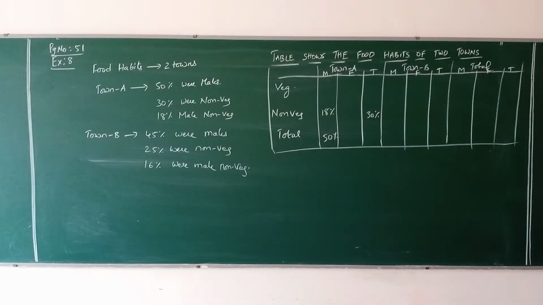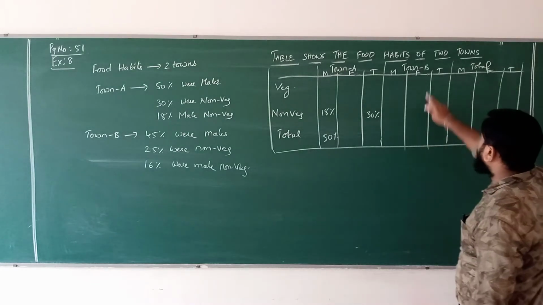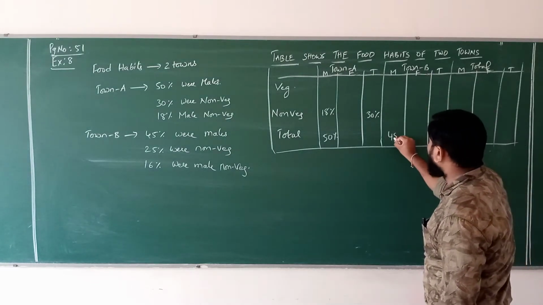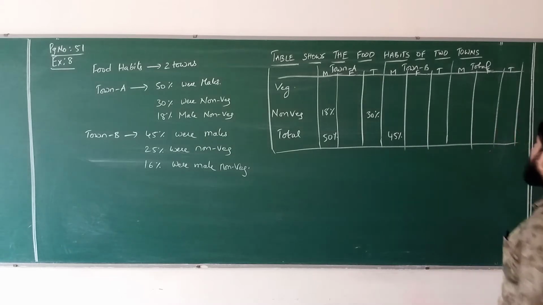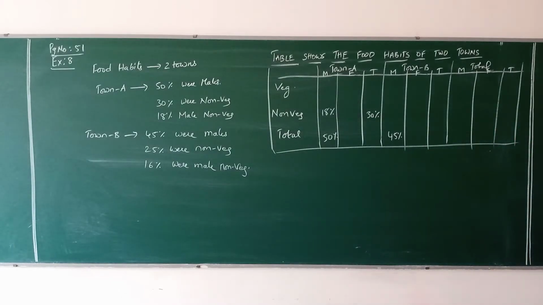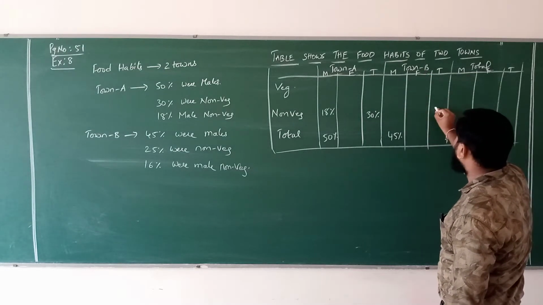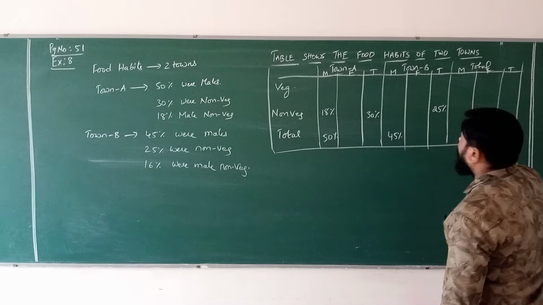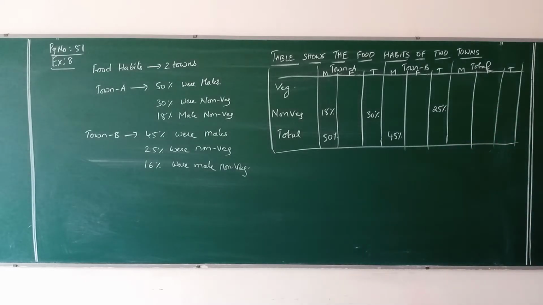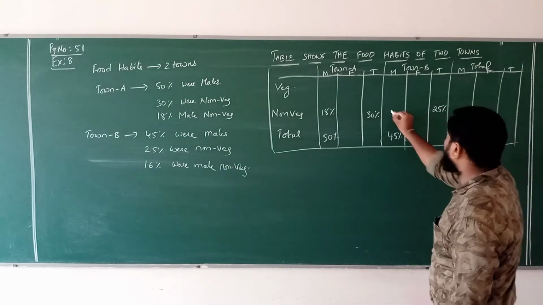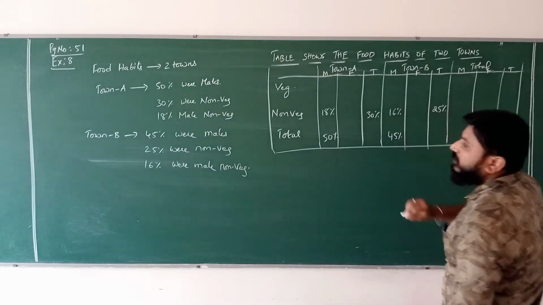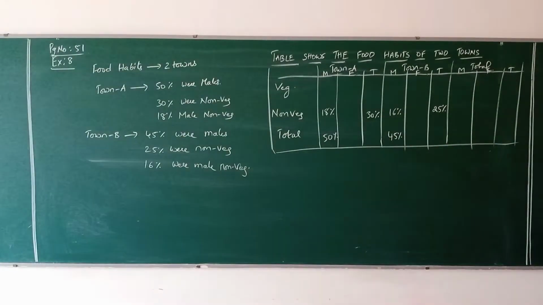Next, in town B, 45% were males. Next, 25% were non-vegetarians, and 16% were male non-vegetarians. Now this is the information given, and the remaining tables you fill.